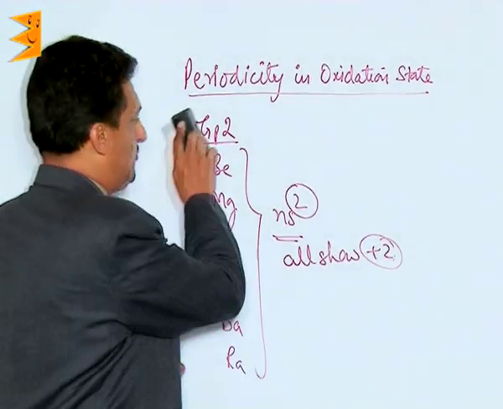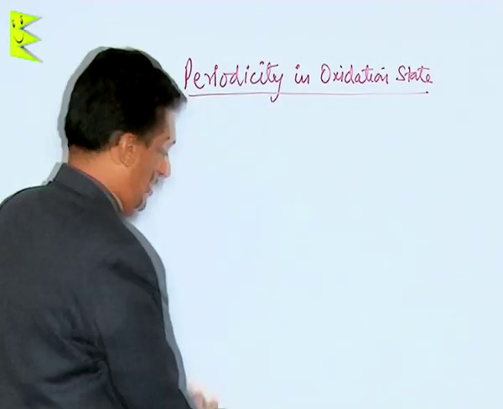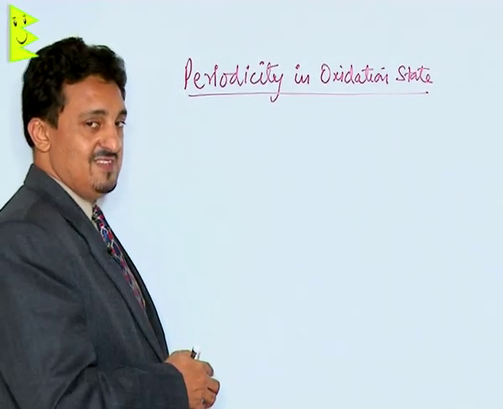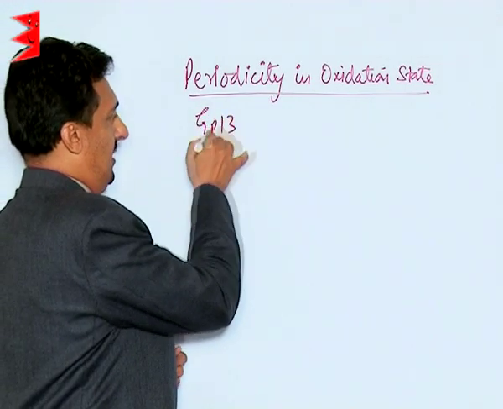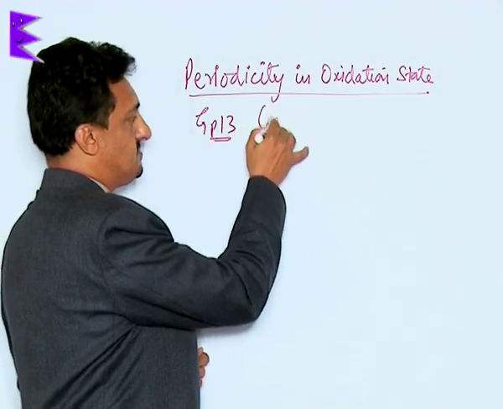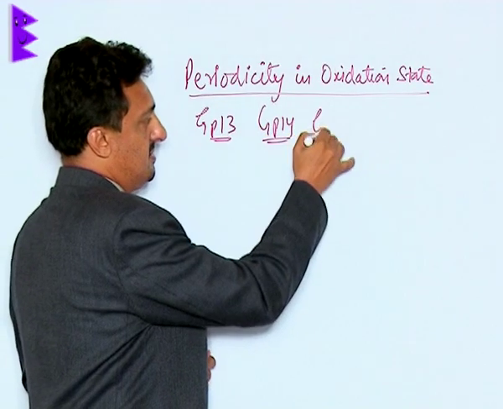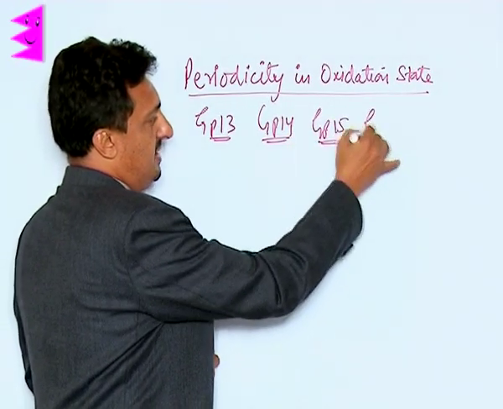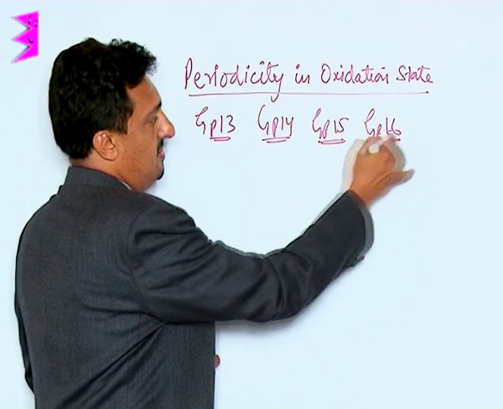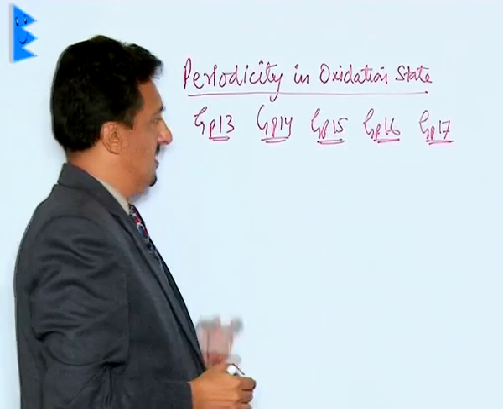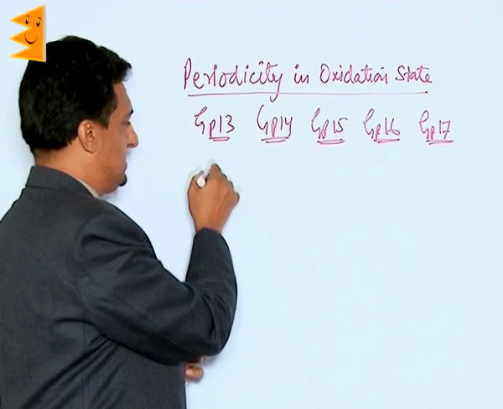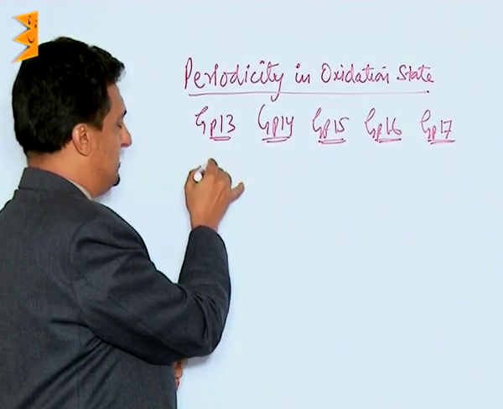But let us now move to the group 13, 14, 15, 16 and 17 elements of the p block. In these 5 groups, let me first write down the elements here.